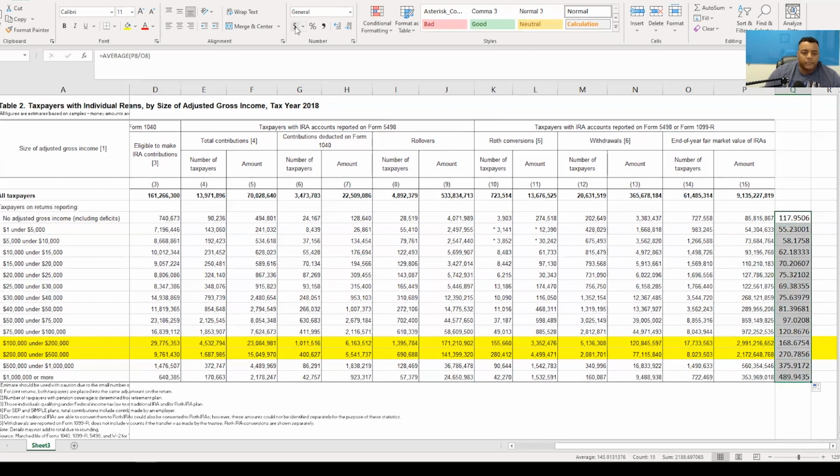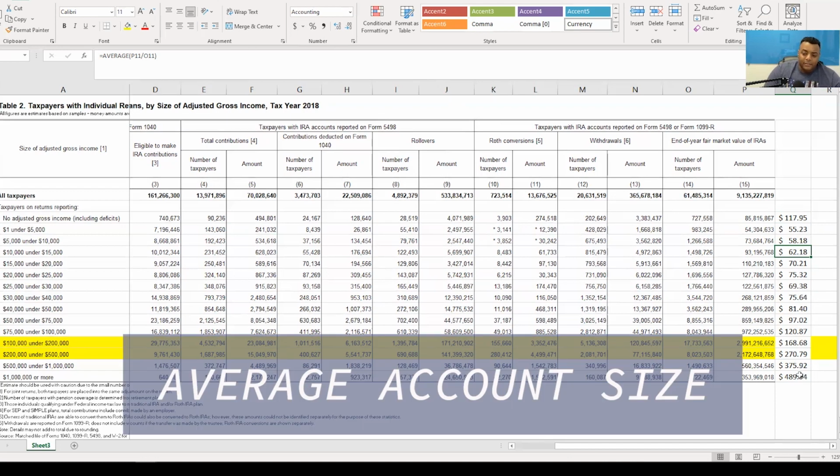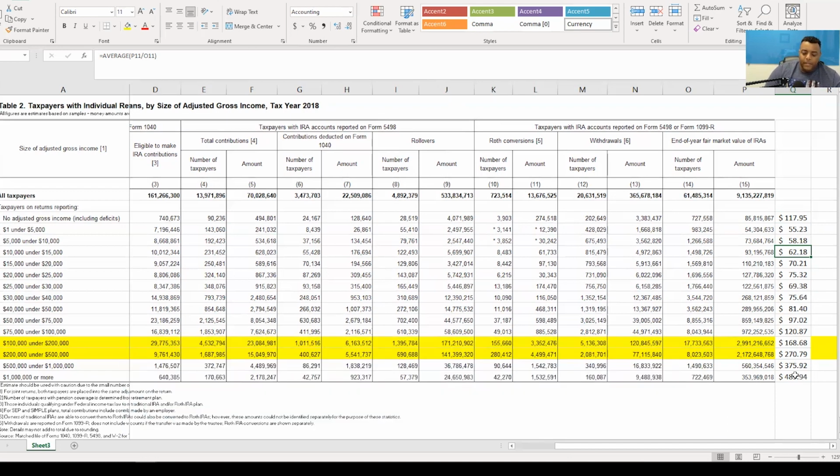Let me try to make these numbers look a little better here. So the average account size, we're looking at, let's see, this is in thousands. So average account size is 489,000 for those over $1 million. So the Peter Thiel example, where he had a $5 billion Roth IRA, is definitely a huge outlier. Most people are not in that situation.